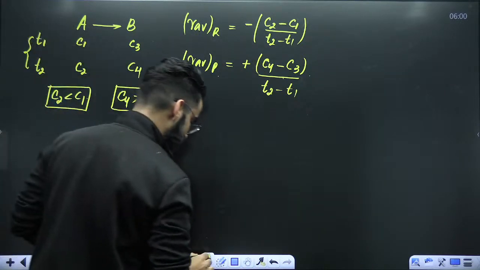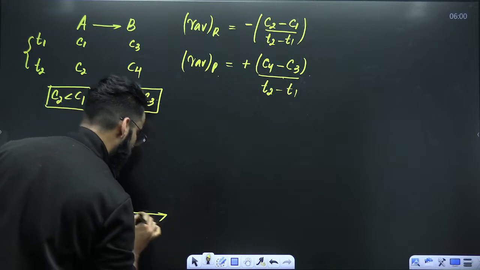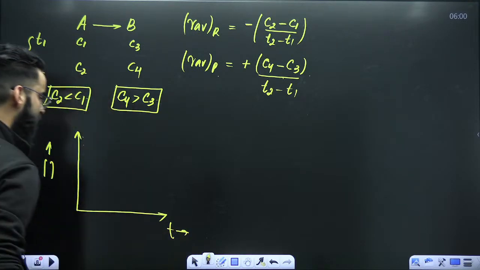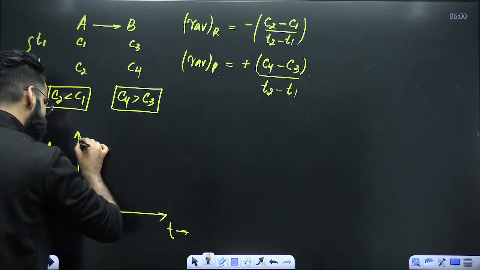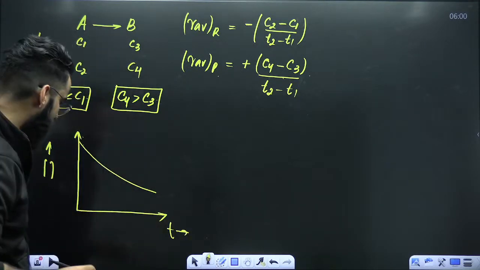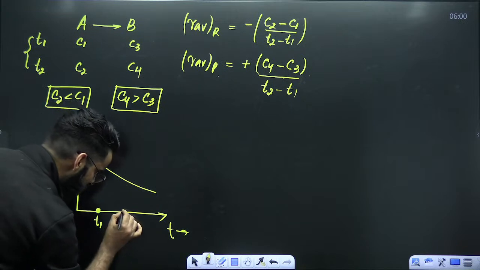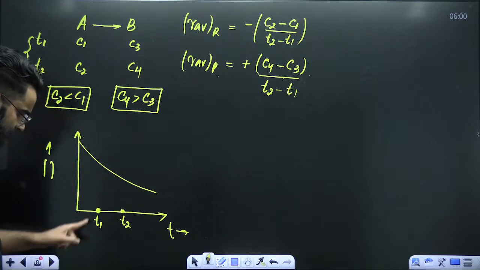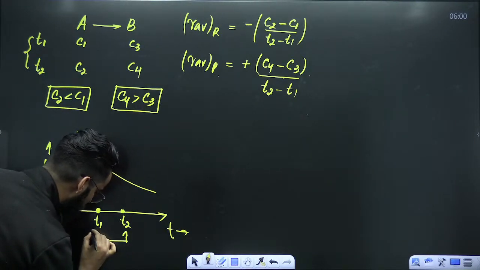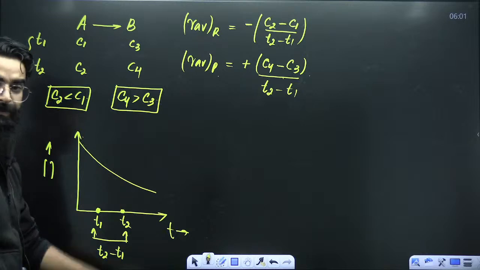Now, the same thing I'm going to draw in the form of a graph. For example, I'm making a curve between concentration versus time for reactants. As the time proceeds, the concentration of reactant decreases with time. I'm selecting this particular point; let's say it represents T1, and this other point represents T2. So if I ask you, what about this particular interval? This interval is going to be simply T2 minus T1.